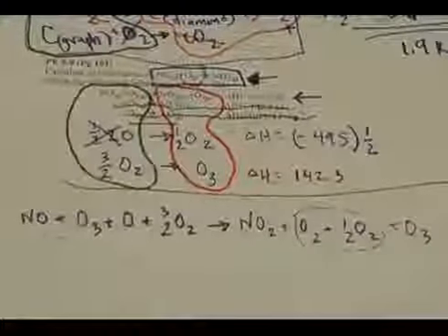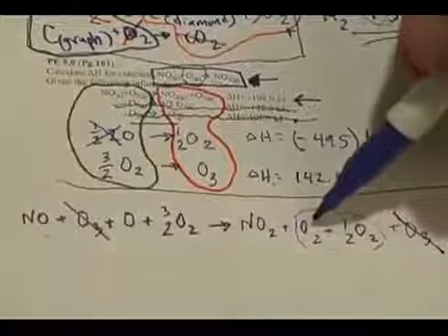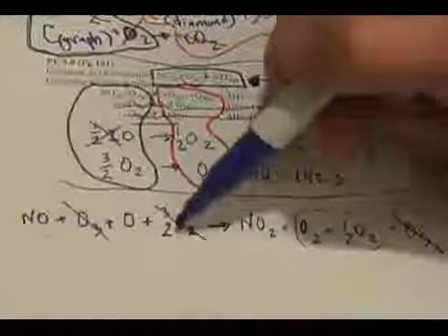And now notice what things cancel out on each side. I've got an O3 that'll cancel. I've got 3/2 O2, 3/2 O2, and I have NO plus O goes to NO2. Hey, NO plus O goes to NO2 was exactly the goal reaction you needed to do.